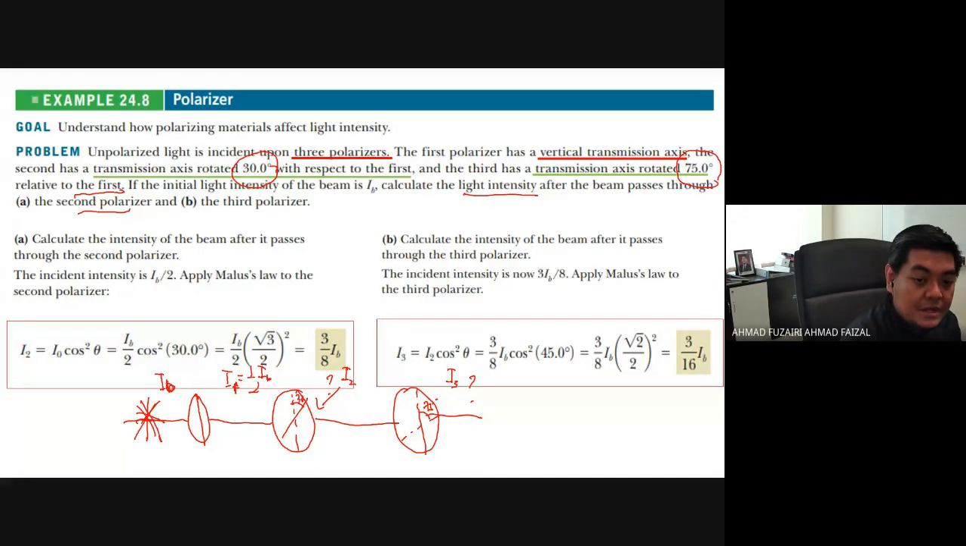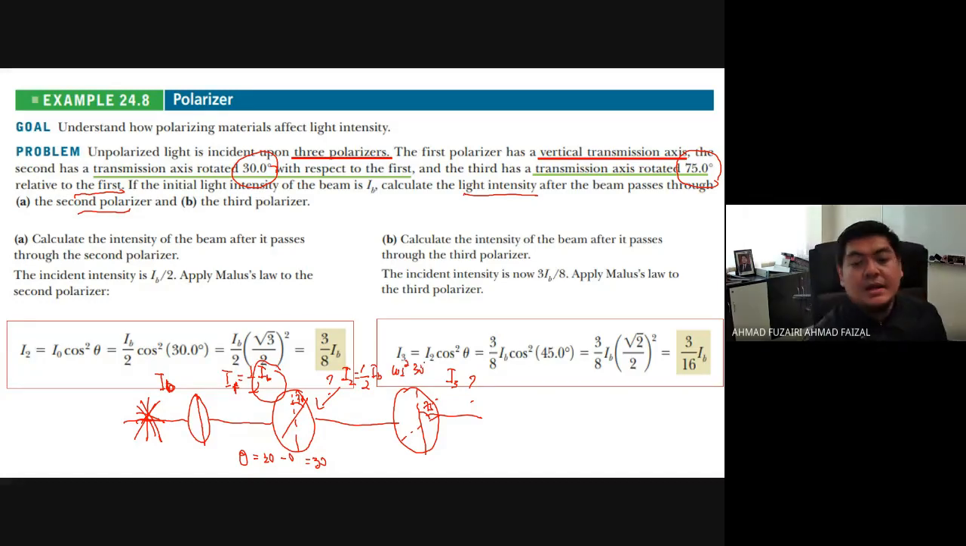Okay, now the difference is 30 minus 0. So here theta equals 30 minus 0, it becomes 30. Now we put that in, I2 is what? Okay, kita ambil semua sekali di sini, which is half IB cos square 30. Cos square 30, that is the value. Then you should calculate it on your own. Then it will give you, let's say the value is 3 over 8 IB. Okay, the answer is 3 over 8 IB.